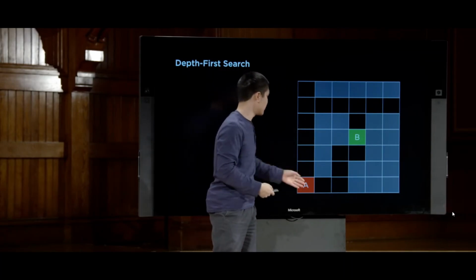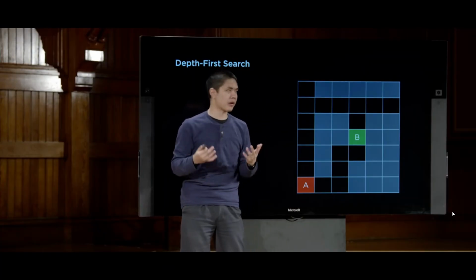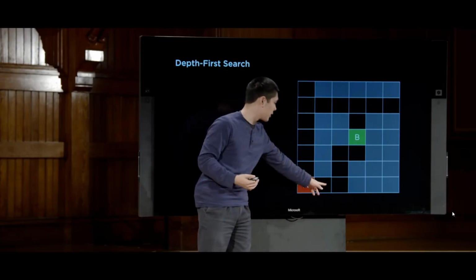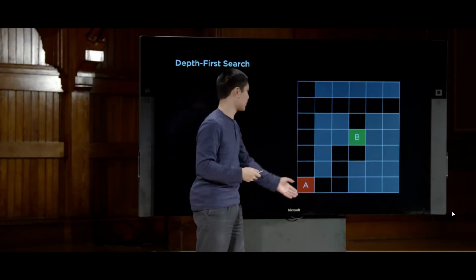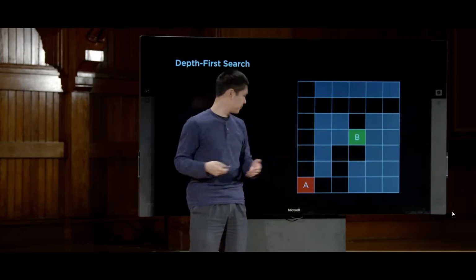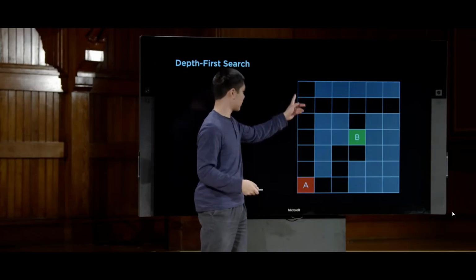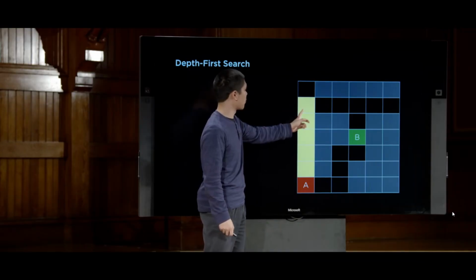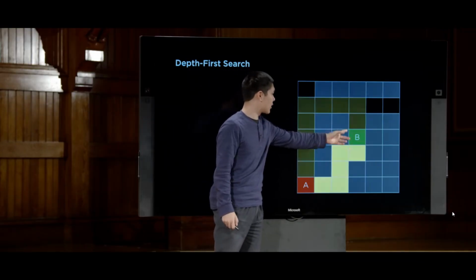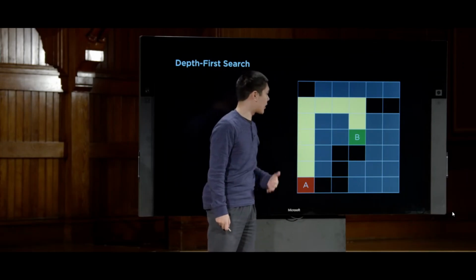Now, if we're lucky, depth first search will choose this way and get to B. But there's no reason necessarily why depth first search would choose between going up or going to the right. It's sort of an arbitrary decision point because both are going to be added to the frontier. And ultimately, if we get unlucky, depth first search might choose to explore this path first, because it's just a random choice at this point. It'll explore, and it'll eventually find the goal, this particular path, when in actuality there was a better path.